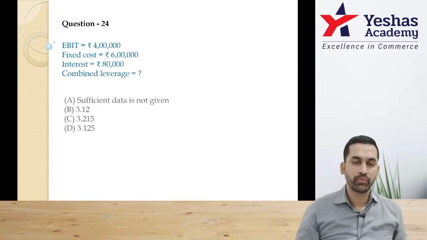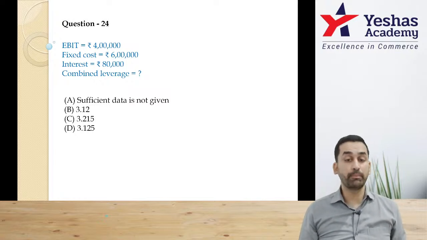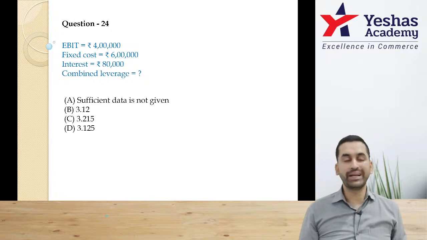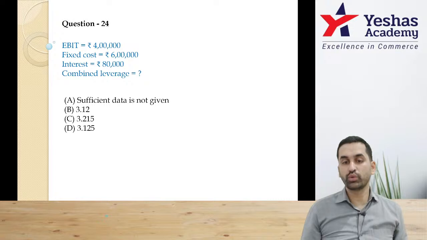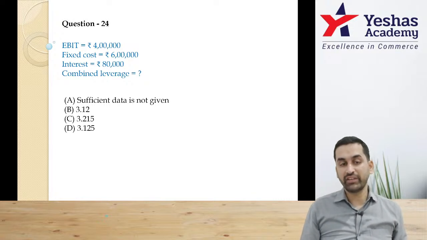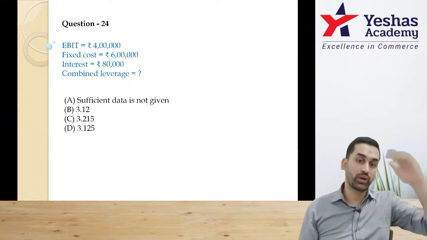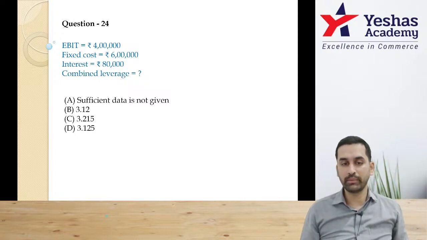Question 24. EBIT given, fixed cost given, interest given. Question is combined leverage. I want you to try this. Guys, to do combined leverage, you need contribution by EBT. Now, how to reach contribution? Sir, I have EBIT 4 lakh. I have fixed cost 6 lakh. So, if I add back 4 lakh plus 6 lakh, I can reach 10 lakh. Am I correct? I can reach 10 lakh contribution divided by EBT.